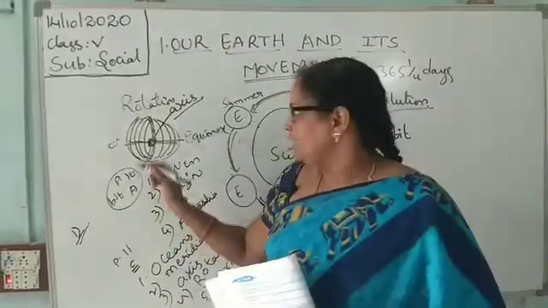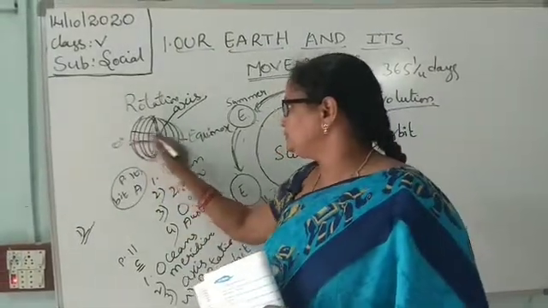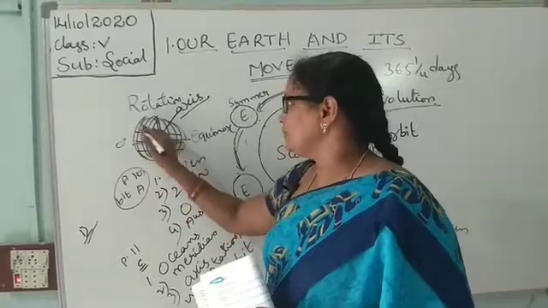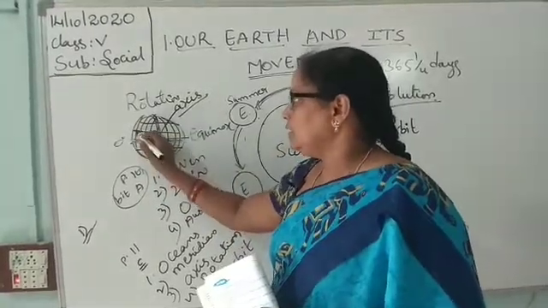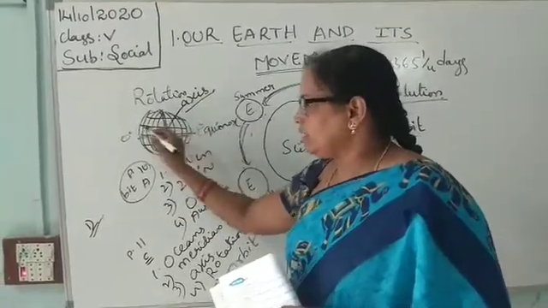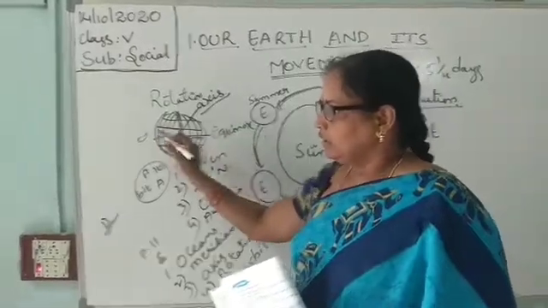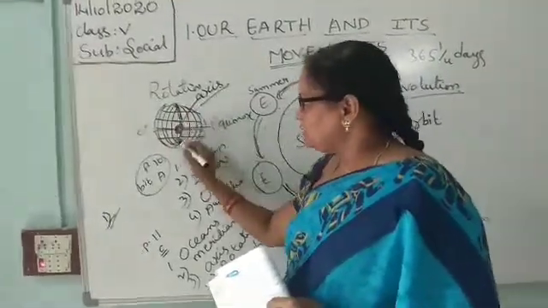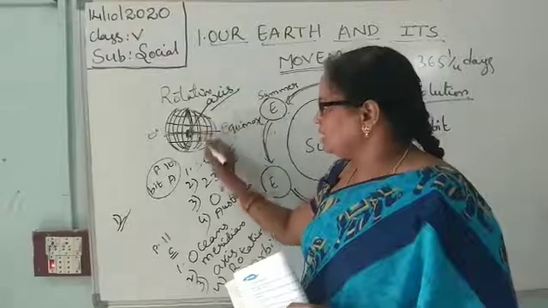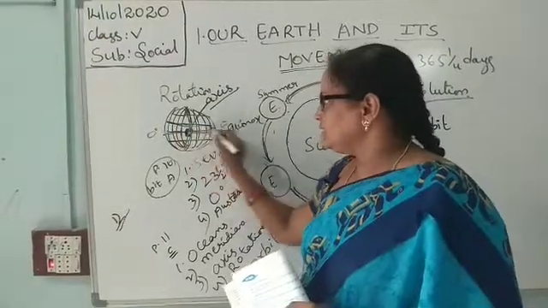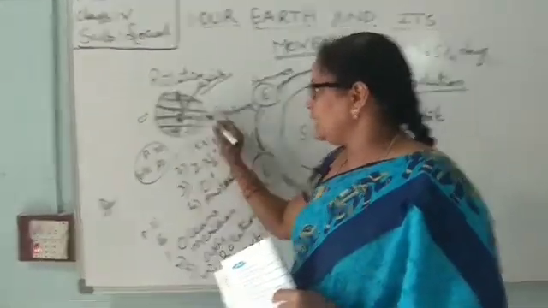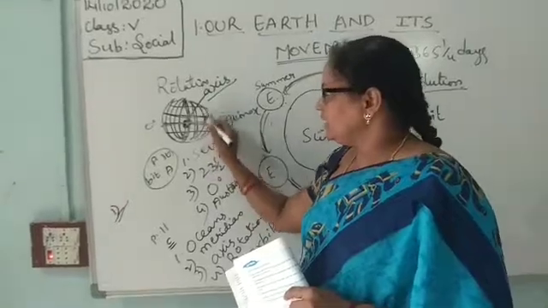When the latitudes and longitudes, here the latitudes are the parallel lines passing on the earth, and the vertical lines are also passing on the earth. This one is going parallel, this one is going vertically.